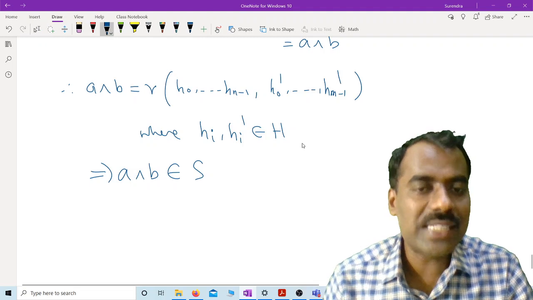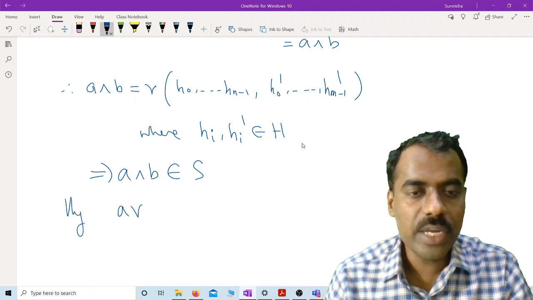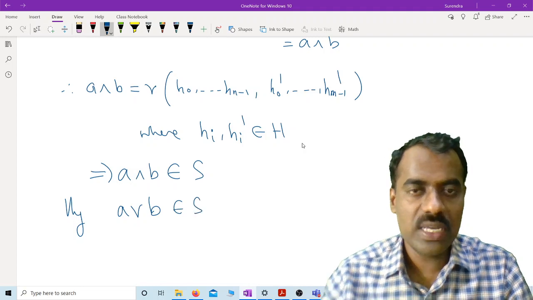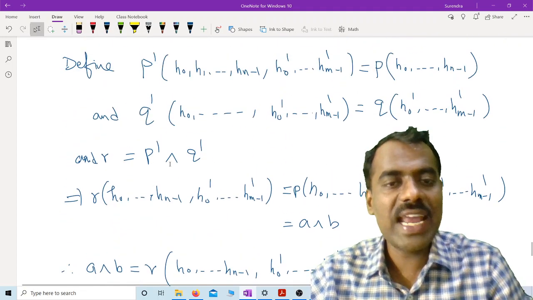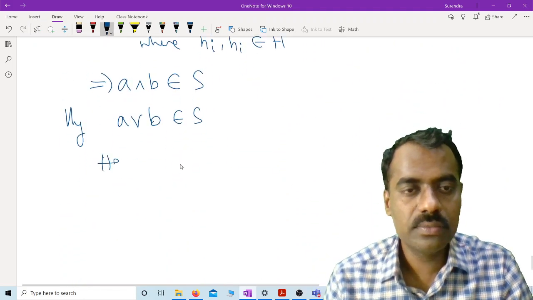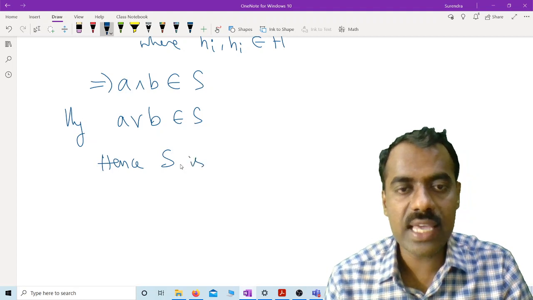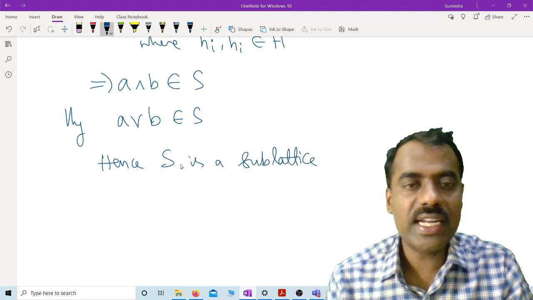Therefore, A meet B belongs to S. Similarly, we can prove that A join B belongs to S. What you have to define here is your R as the join of those polynomials. Is this clear? Hence, S is a sublattice and it contains H.